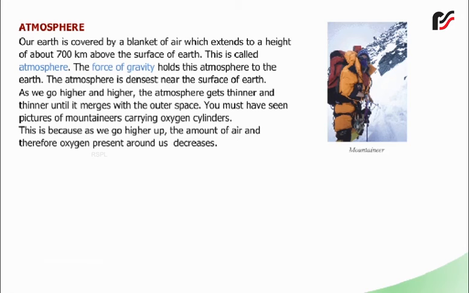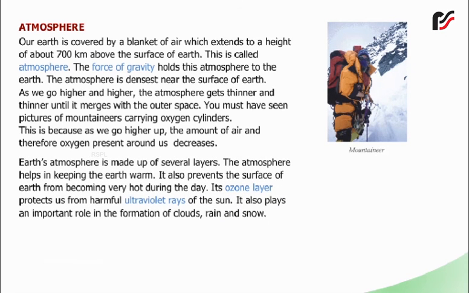You must have seen pictures of mountaineers carrying oxygen cylinders. This is because as we go higher up, the amount of air and therefore oxygen present around us decreases. Earth's atmosphere is made up of several layers. The atmosphere helps in keeping the earth warm.